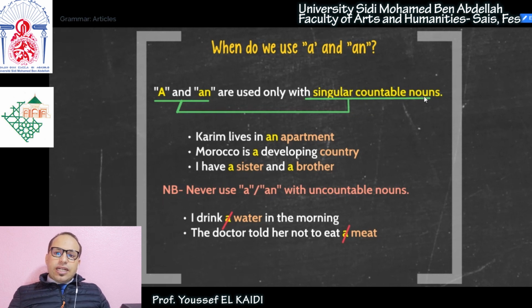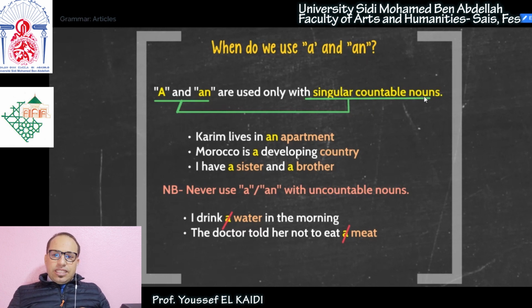Now, these nouns are countable. We call them countable nouns simply because we can count them, okay? But we have other kinds of nouns which are uncountable. We don't count them. We can't count them, okay? For example, air. I breathe air. You can't say I breathe 2 airs a day or 5 airs a day or something like that, okay? So these are uncountable nouns.